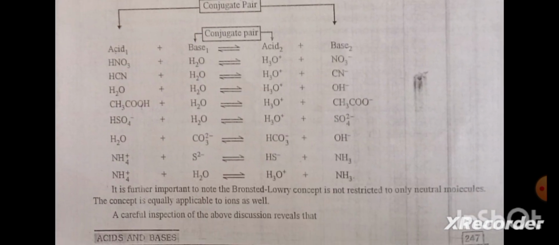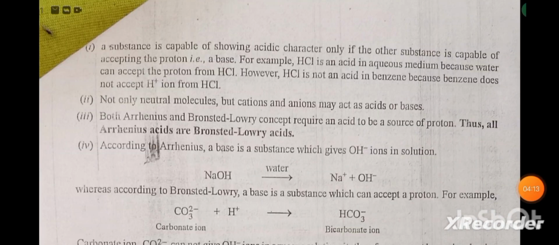It is further important to note that the Bronsted-Lowry concept is not restricted to only neutral molecules. The concept is equally applicable to ions as well. A careful inspection of the above discussion reveals that a substance is capable of showing acidic character only if the other substance is capable of accepting the proton, that is, a base.